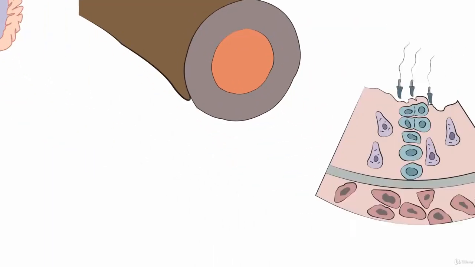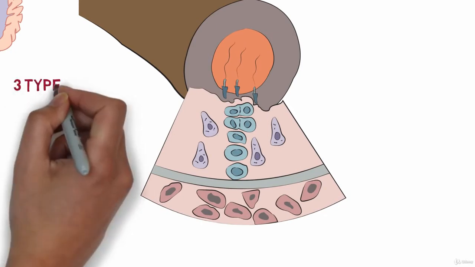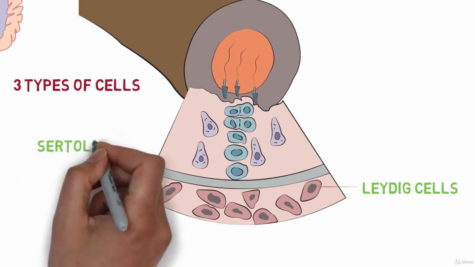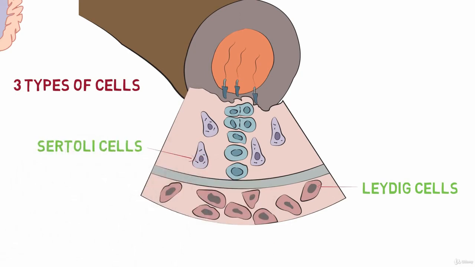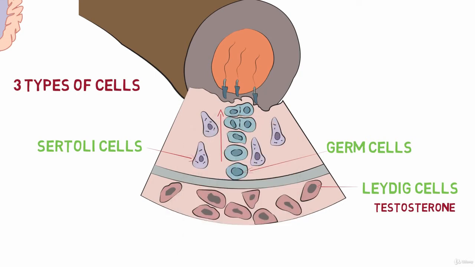Now let's look at the structure of the wall of a seminiferous tubule. As you can see, the wall of the seminiferous tubules contains 3 types of cells: the Leydig cells, Sertoli cells, and the germ cells. The Leydig cells have the primary function of production of the hormone testosterone. The germ cells differentiate towards the lumen of the seminiferous tubules into immature sperms. And the Sertoli cells have a function to protect and provide growth to the developing germ cells.